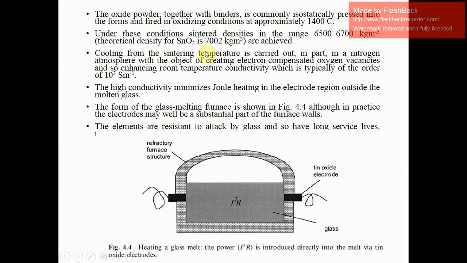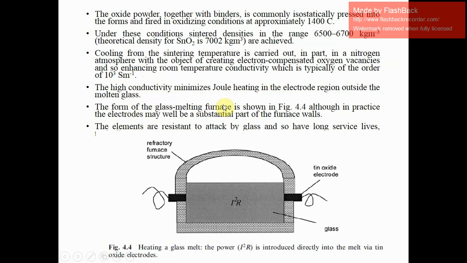Cooling from the sintering temperature is carried out in part in nitrogen atmosphere with the object of creating electron compensated oxygen vacancies, and so enhancing room temperature conductivity, which is typically of the order of 10 to the power 3 per meter. The high conductivity minimizes Joule heating in the electrode region outside the molten glass.